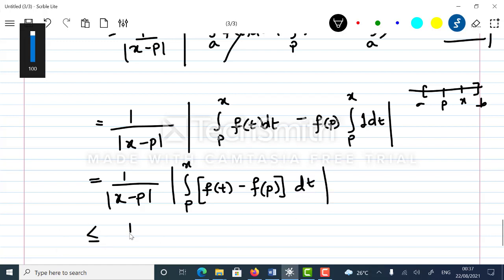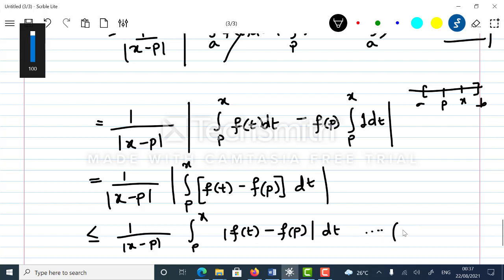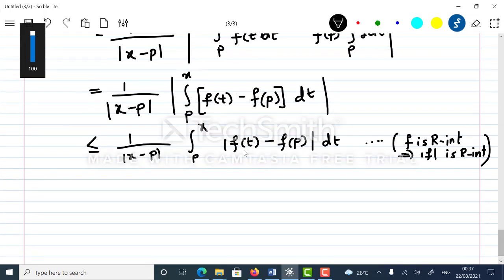So this is less than or equal to 1 upon x minus p times the integral p to x of modulus f of t minus f of p, mod complete, dt. So by the mod property, f is R integrable implies mod f is R integrable. And since f is uniformly continuous, if mod t minus p is less than delta, this will definitely be less than epsilon.